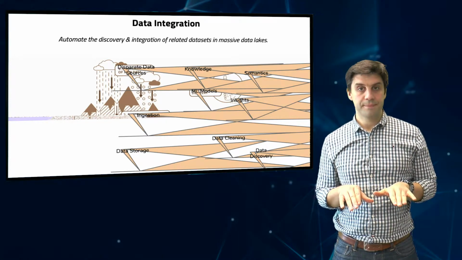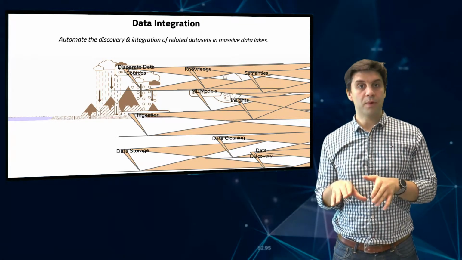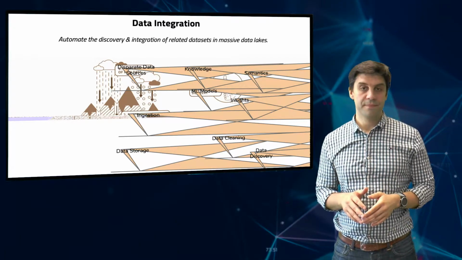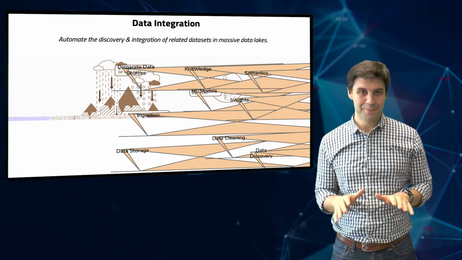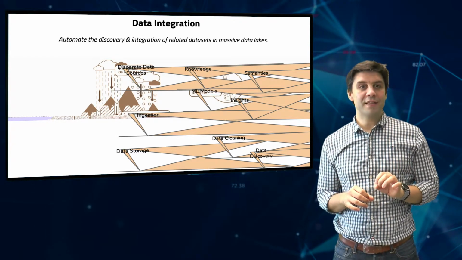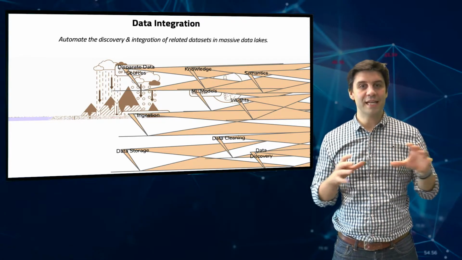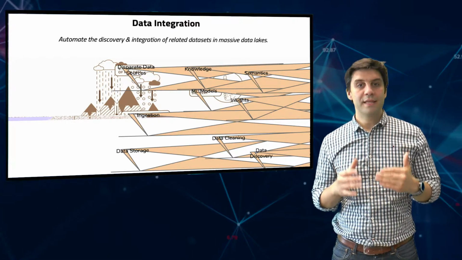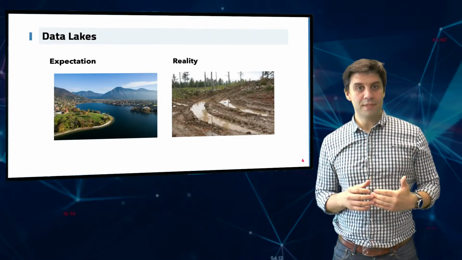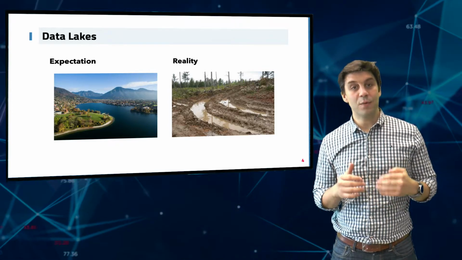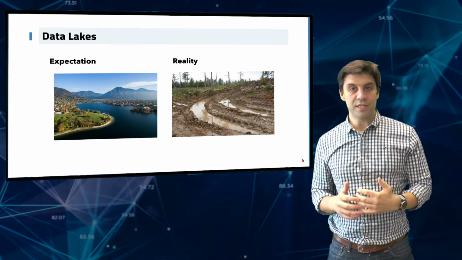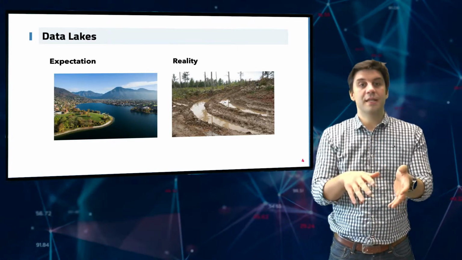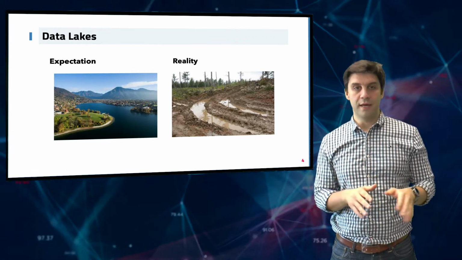Now, this is the theory. But what happens in practice when people are trying to build a data lake is that they do not really perform these data integration steps. And this is normal. Don't feel guilty. The result is that instead of having this magnificent data lake where data is nicely integrated, cleaned, with descriptions and semantics everywhere, we end up with what we call data swamps. What are data swamps? Basically, those are data lakes in which the data is in a terrible condition. The typical thing we see in the data swamp is that the data is simply dumped in a distributed file system and left to rot in there.